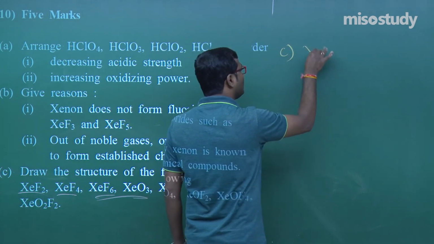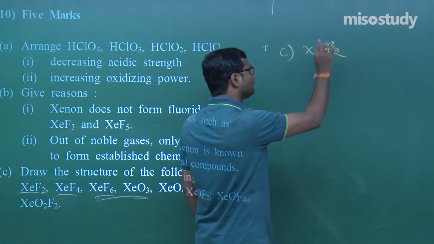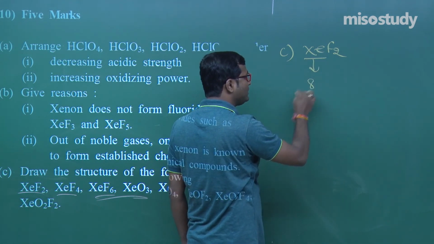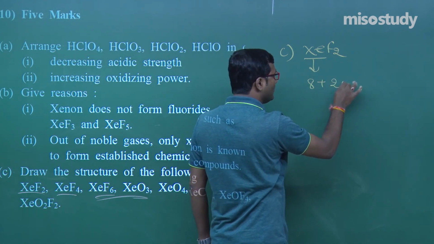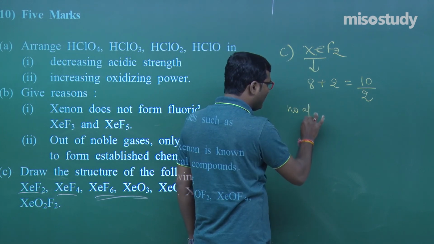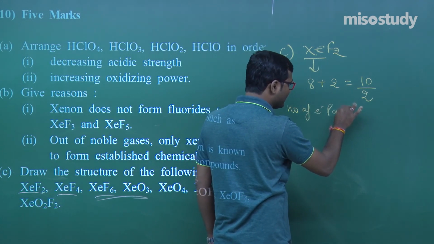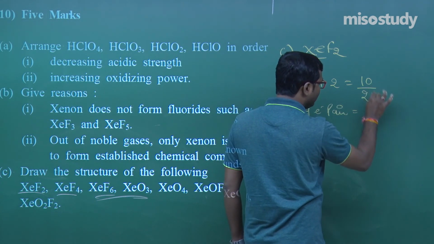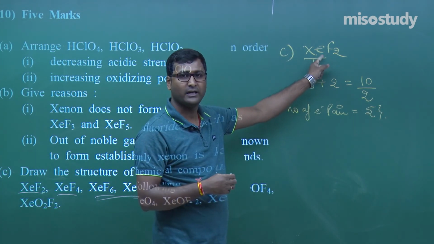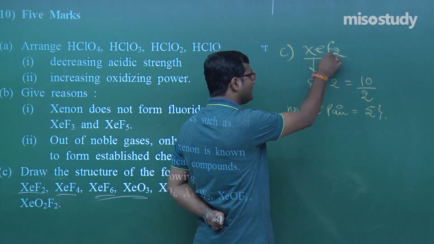Now, if you do not know, I am giving you another technique to find the shape. Do not follow the hybridization. XeF2, okay. Now, how many electrons does this central atom have? 8. And monovalent atoms 2, that is 10 divided by 2. So the number of electron pairs is 10 divided by 2, that is 5. Now how many monovalent atoms are attached to xenon? That is 2.